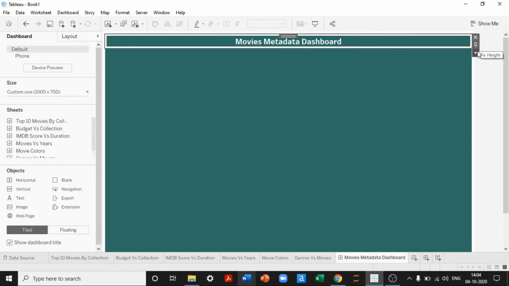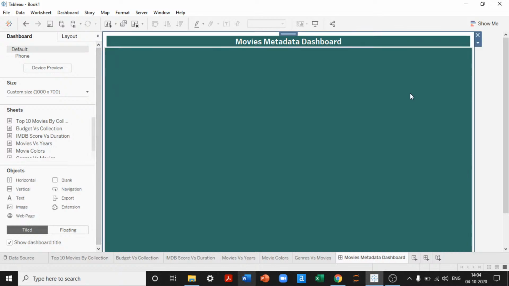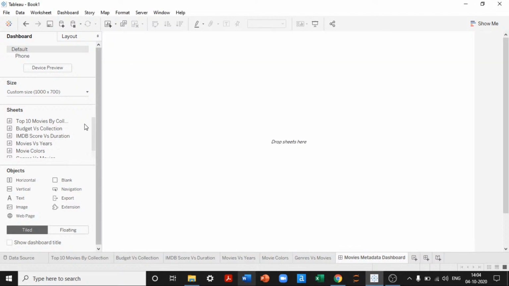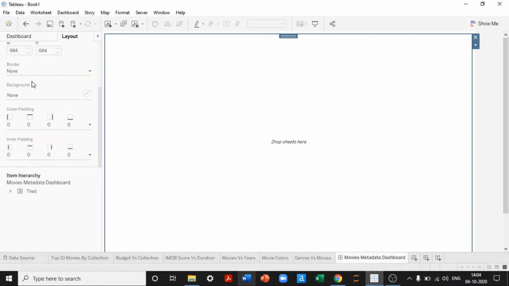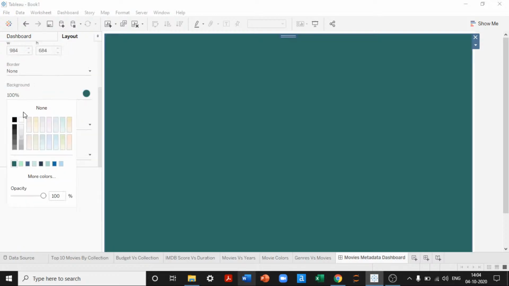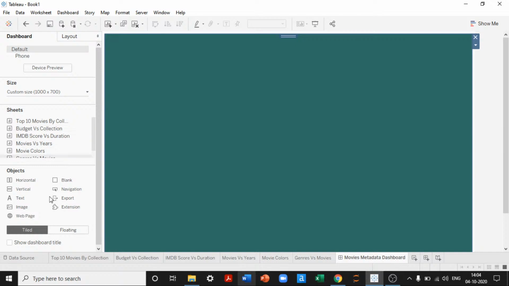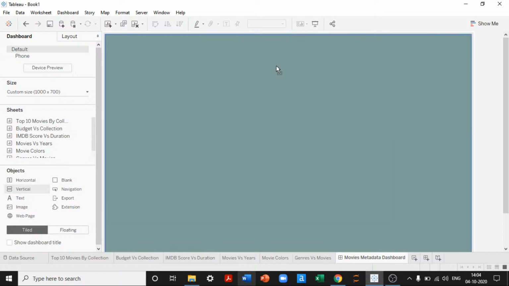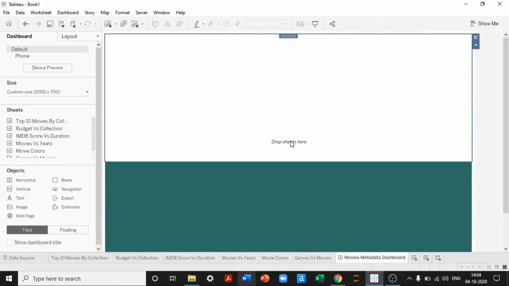I didn't like the formatting because it looks like it is not equal to the value that we had here. So I'll simply remove the containers and drag it from the first. I'll go to the layout and change the entire layout into this color. Then I can add a vertical object and title this.